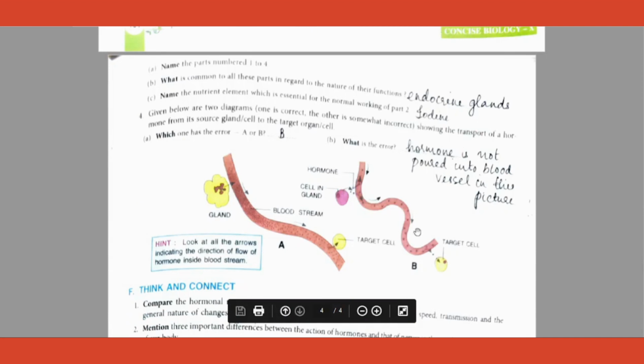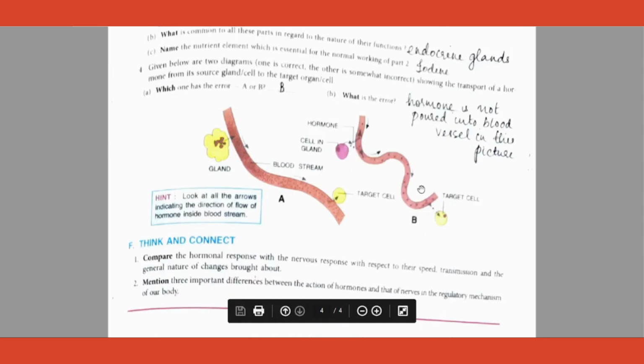Error in the question. What is the error in the question? The error in the question, the two diagrams given. B has an error. What is the error? Hormone is not poured directly into the blood vessel in the picture. You can see here. In this, it is correct. Gland hormonal secretion directly into the blood, and it acts on the target organ again directly. All right. In this picture, second picture, if you notice, the secretion is towards some cells. From the cells, it is going to the bloodstream. Again, when it is getting out also towards the target organ, it is going through some other cells or something, which is incorrect. So that's the incorrect statement.